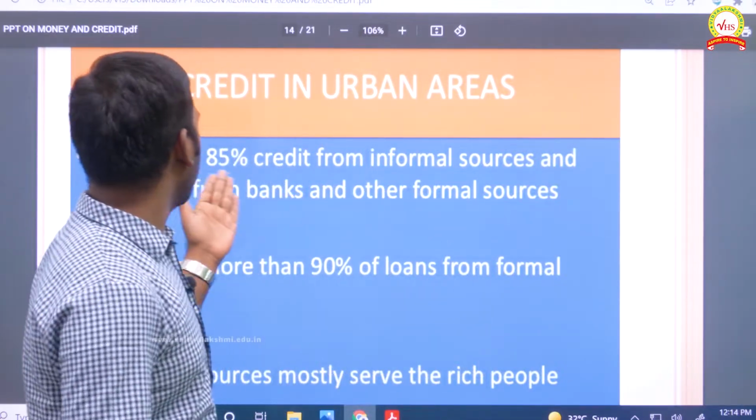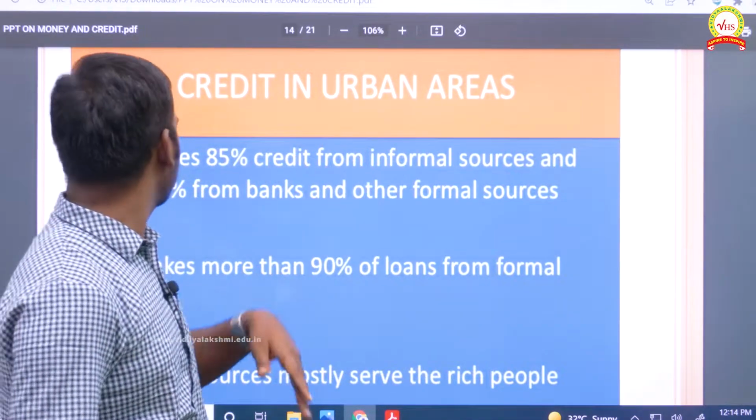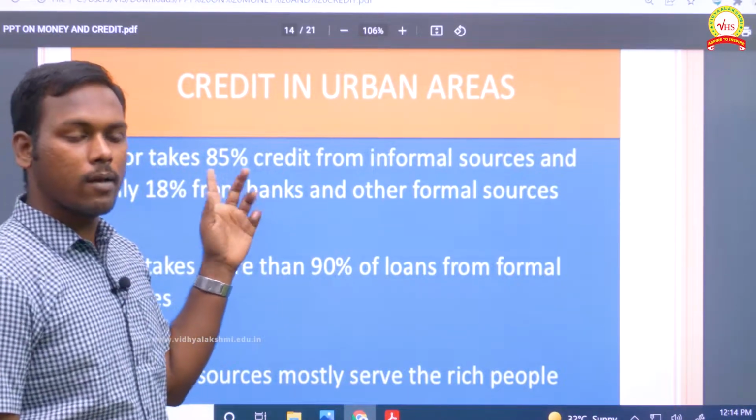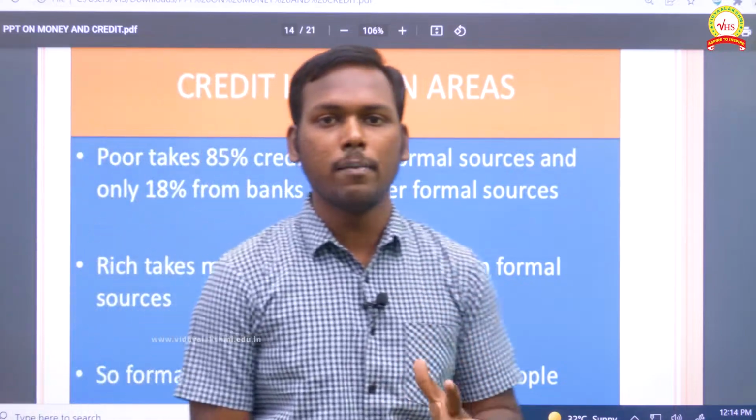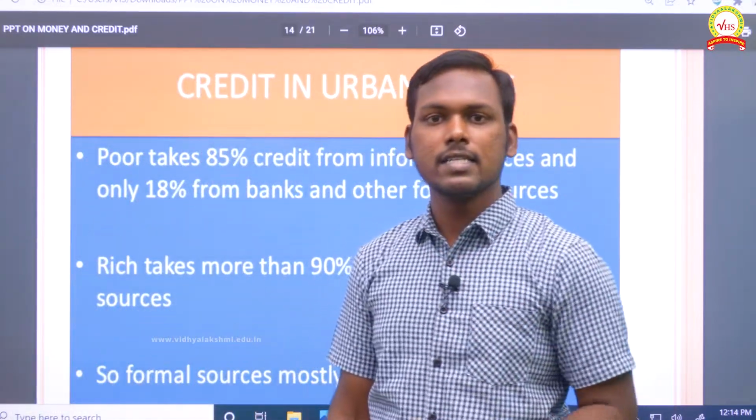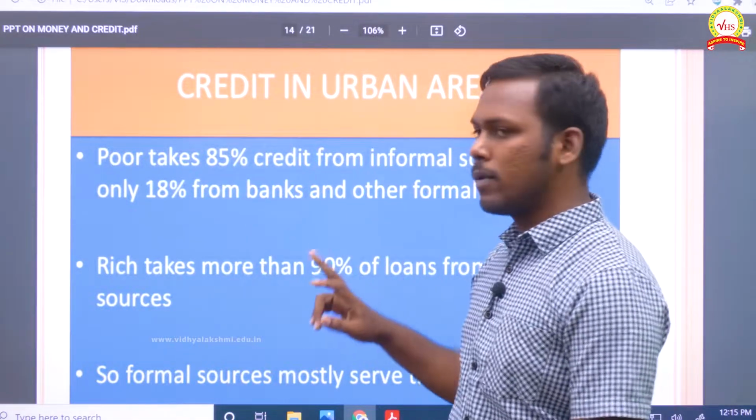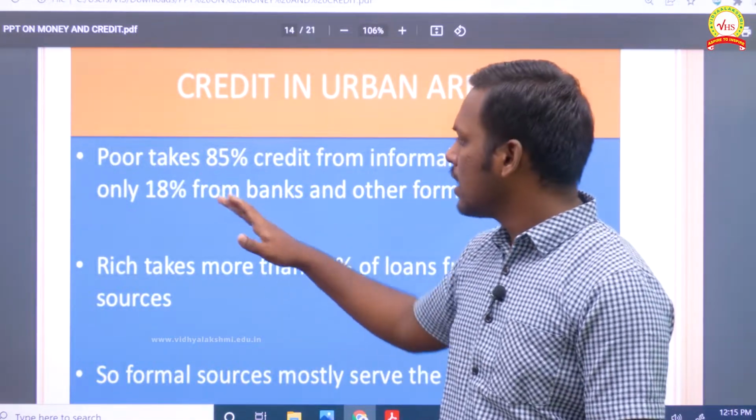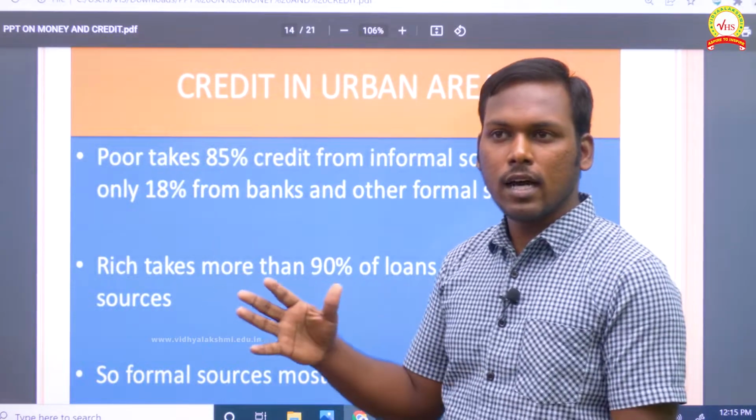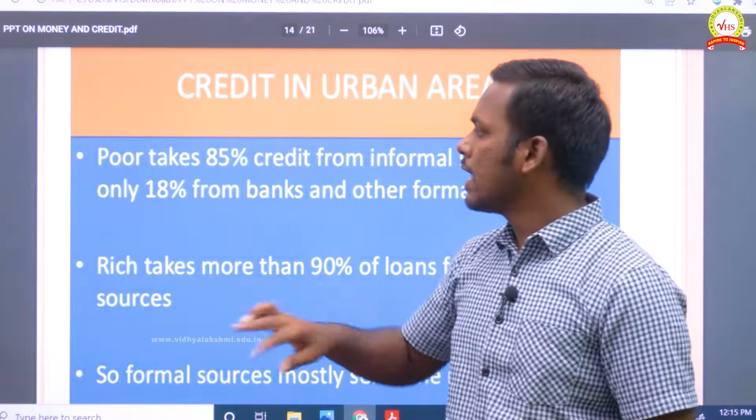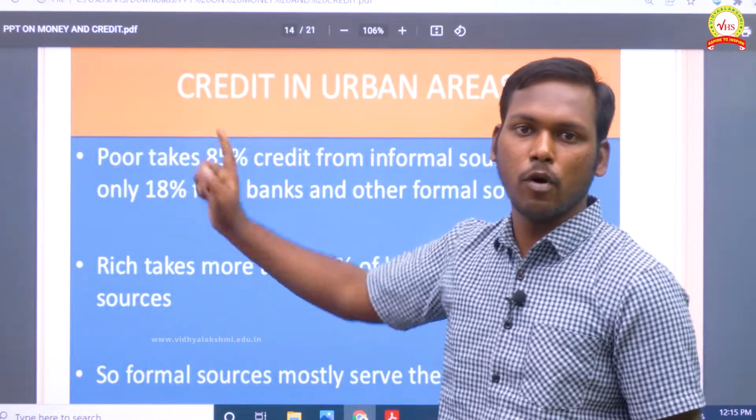So 85% of credit from informal sources comes from poor backgrounds. The poor people are raising loans from local money lenders and informal sectors, but only 18% from banks and other formal sectors. That is valid information. They are very less to approach. Very few people, especially the poor in rural areas, are approaching banks for loans.